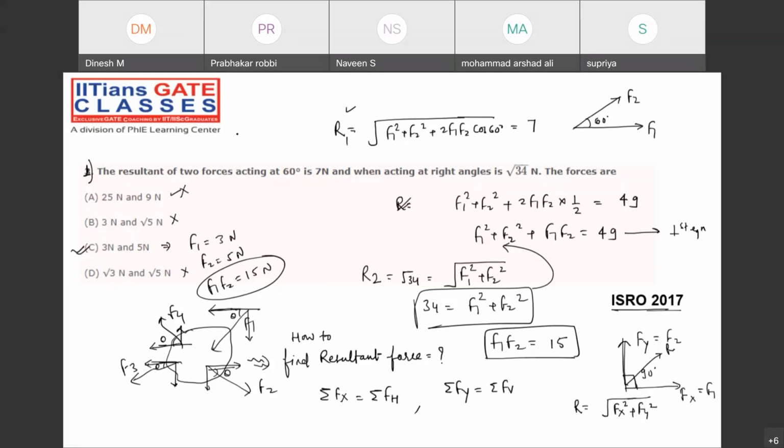Once you find these, based on the direction, suppose that this is coming positive, this is also coming positive. So your summation of all the vertical forces will be in this direction because of positive, and all the horizontal forces will be in this direction, like this. Then can't you find the resultant now? Then what will be the formula, my dear friend? Is it not that the formula will look something like this?